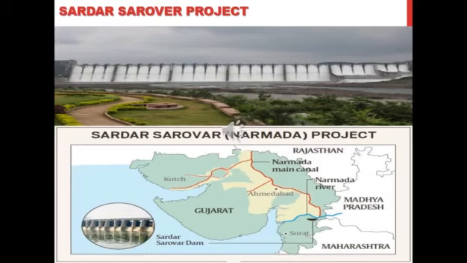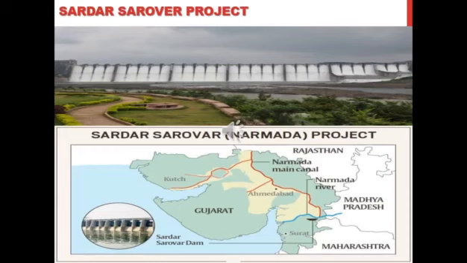Then the Sardar Sarovar project, built across the river Narmada. The states benefited by the Sardar Sarovar project were Madhya Pradesh, Maharashtra and Rajasthan, and also Gujarat. What is the importance of the Narmada river?